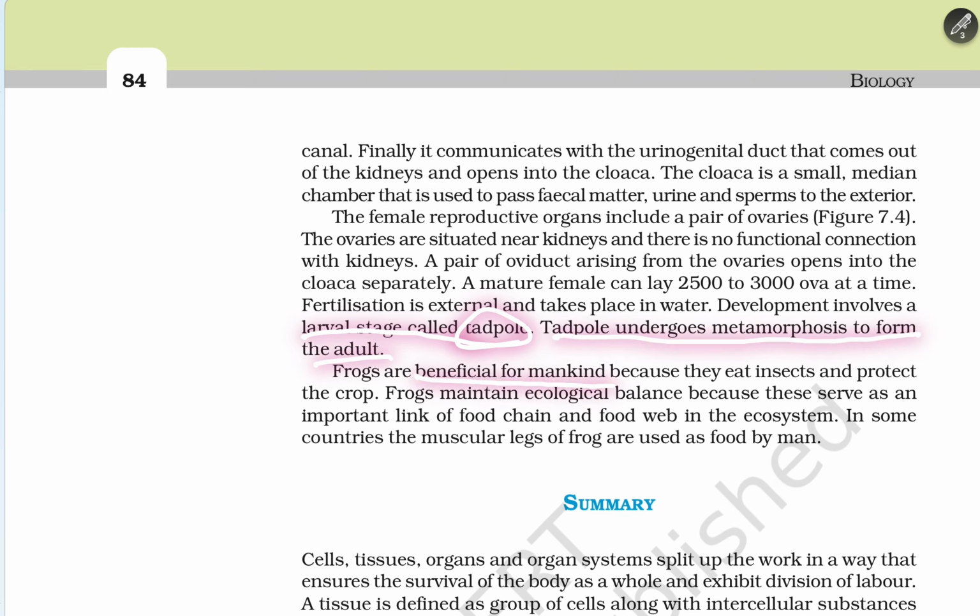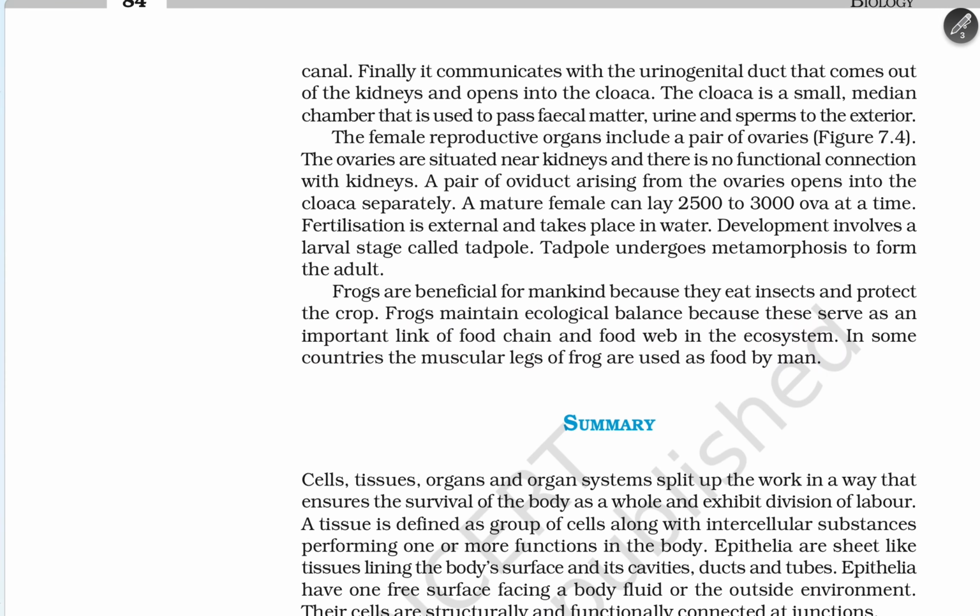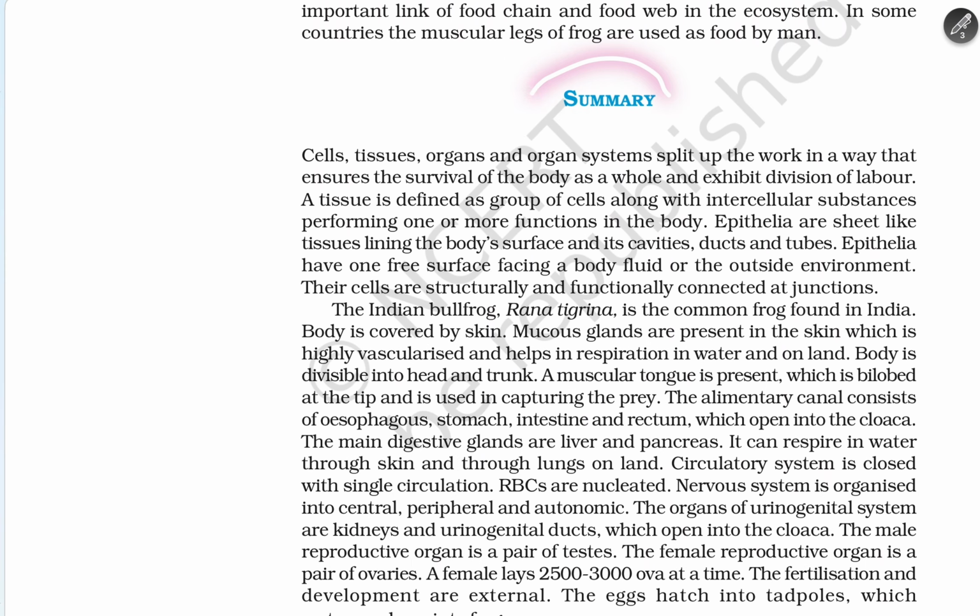Frogs are beneficial for mankind because they eat insects and protect crops. Frogs maintain the ecological balance because they serve as an important link in the food chain and food web in the ecosystem. In some countries, the muscular legs of frogs are used as food by humans.